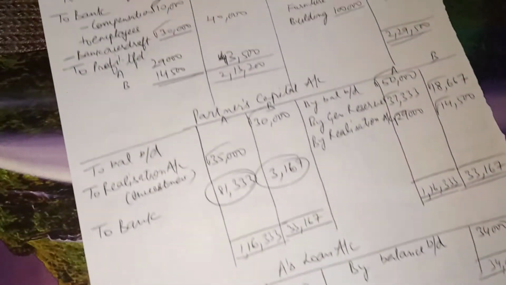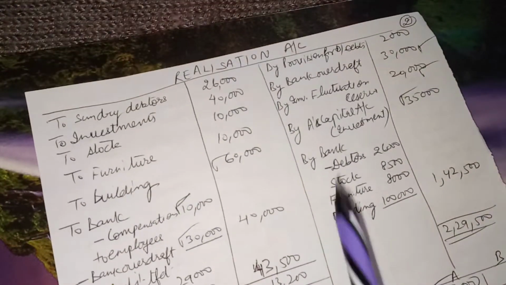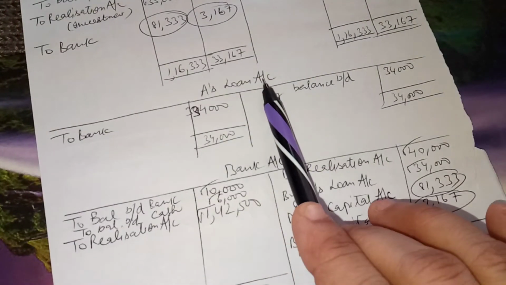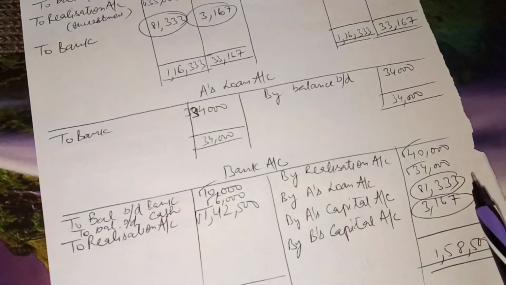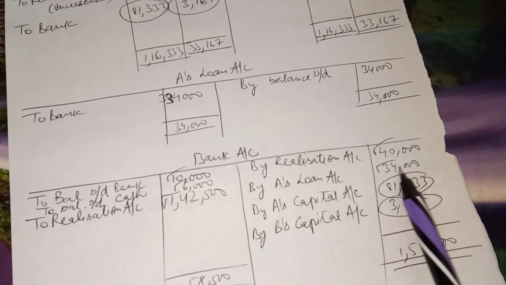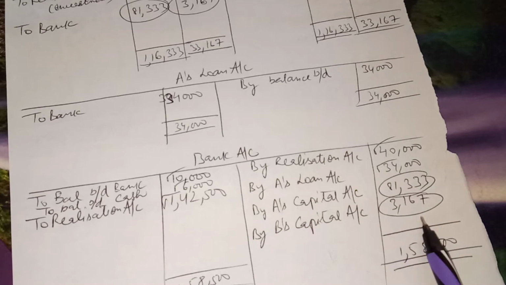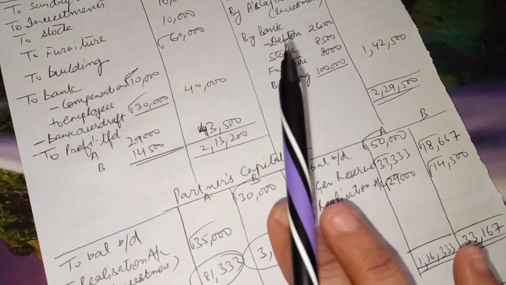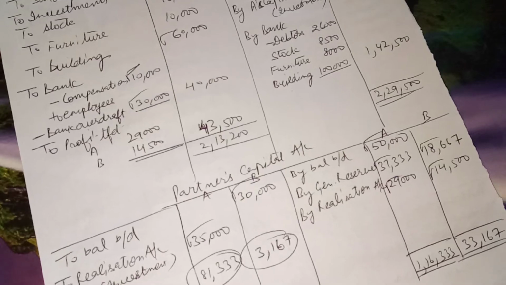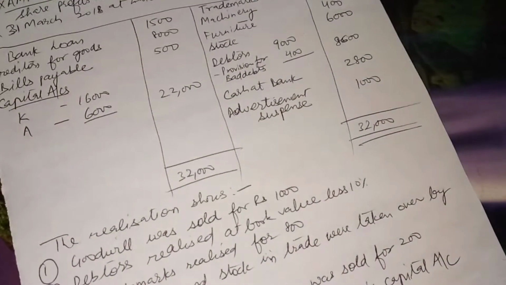So this is how we have to completely do the realization account, partners' capital account, loan account of partner, and then the bank account. If both the sides of these tally after transferring the capital accounts of the partners, it means our question is completely correct. Now let us check another very good example.